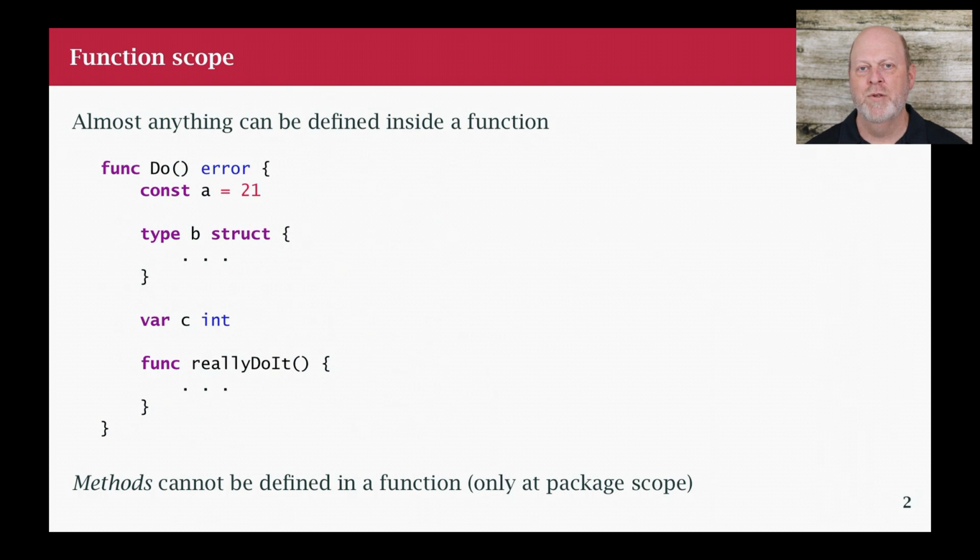And the next thing I want to mention is function scope. So we talked about package scope and function scope, and pretty much everything that you can declare in a function that you could have declared in a package. So you can declare types inside a function, variables, constants, and you can declare other functions within a function.